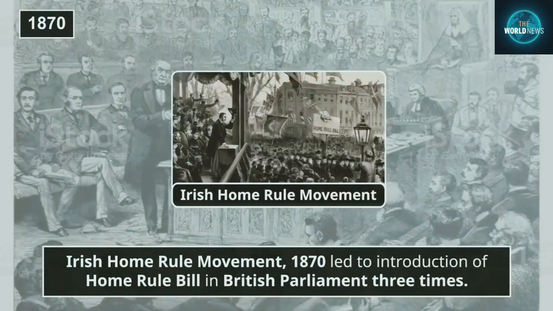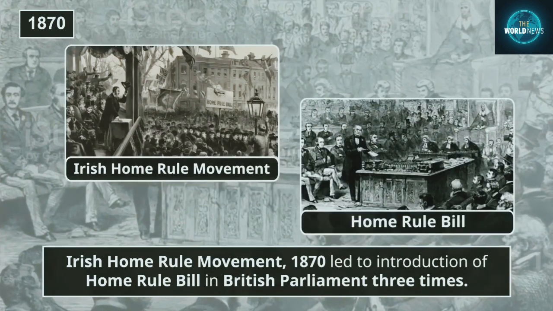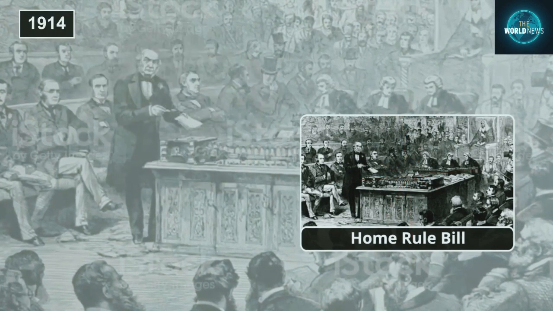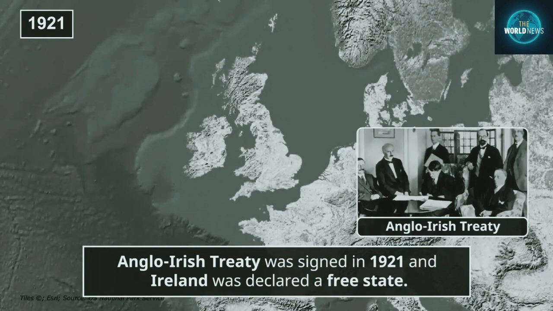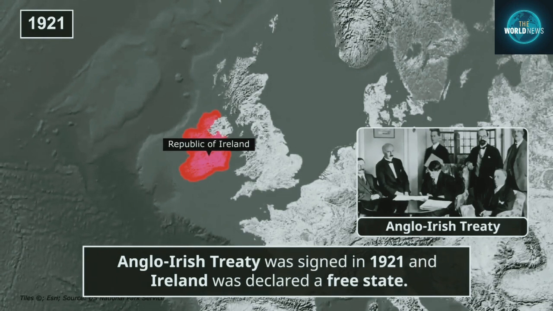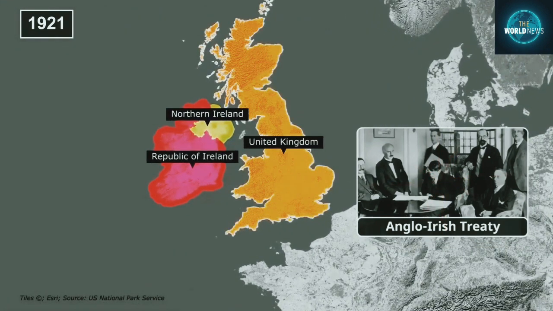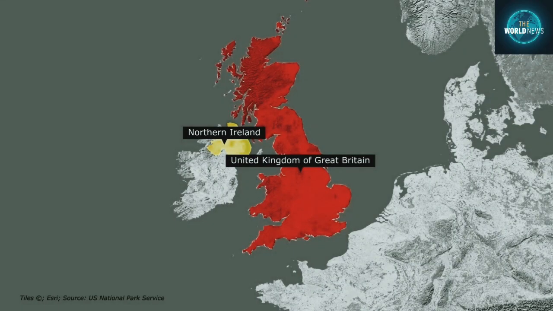The Irish Home Rule movement started in 1870, due to which the Home Rule Bill was introduced in the British Parliament thrice. After failing twice, this bill was passed in 1914. But due to the start of World War, its implementation was suspended. In 1921, an Anglo-Irish treaty was signed, under which the Irish Republic was abolished and Irish Free State was announced. In this treaty, Northern Ireland was given permission to choose either the United Kingdom or the Irish Free State. And the people there decided to stay in the United Kingdom. In 1922, this treaty was ratified by both the parliaments, and thus after the ratification, the assimilation of both the United Kingdom and Northern Ireland was completed.